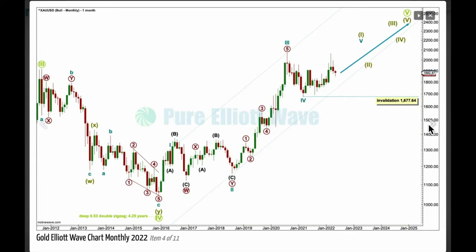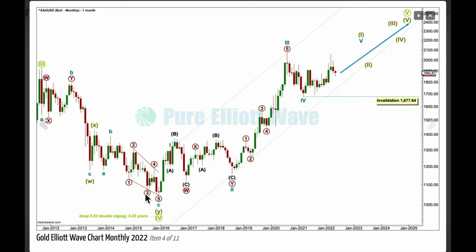At the monthly chart level, this is the bullish wave count. It has a lower probability. One of the problems at the monthly chart level is the brevity of grand supercycle wave 4. Grand supercycle degree waves should last a lot longer than 4¼ years. They should last decades, and this one is very, very brief. And at the quarterly chart level, it gives this wave count the wrong look, so that's another problem.